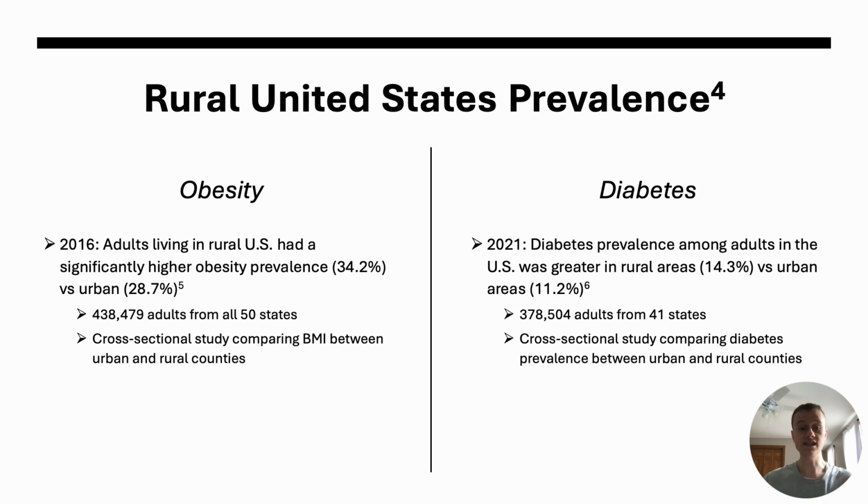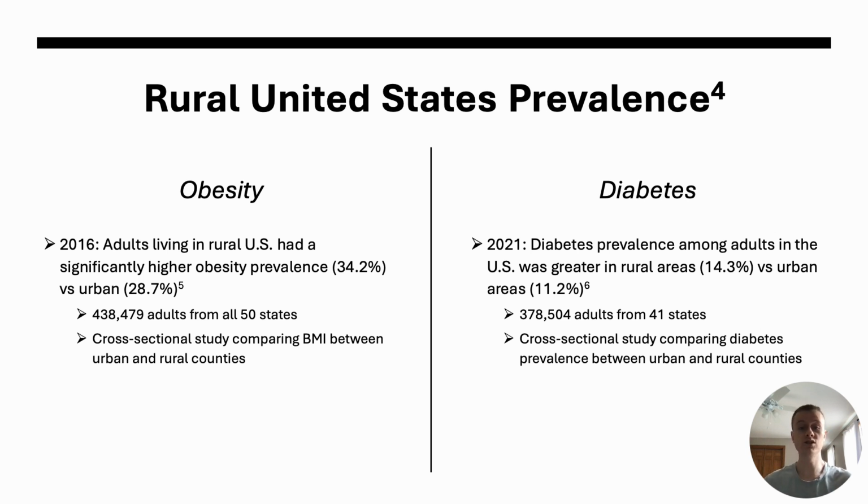So starting with obesity, a cross-sectional study published in 2018 examined behavioral risk factor surveillance system data to assess obesity prevalence among rural adults in the United States and compare those to their urban counterparts. Key findings reveal a higher obesity prevalence in rural areas compared to urban ones. Obesity rates in rural counties had a prevalence of 34.2% compared to 28.7% in urban ones.